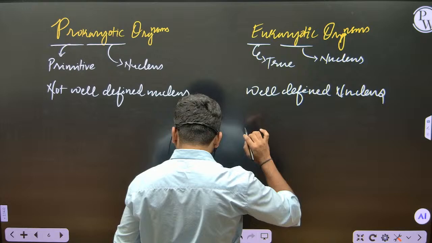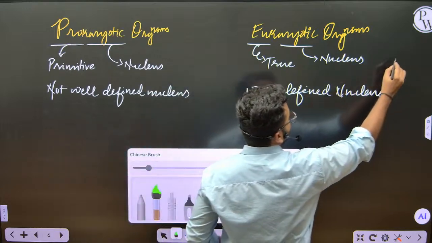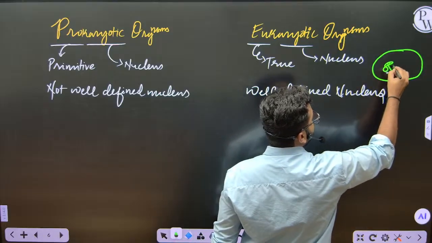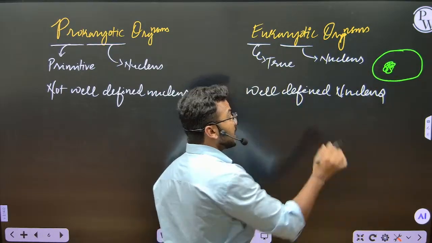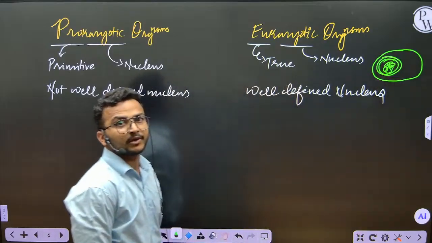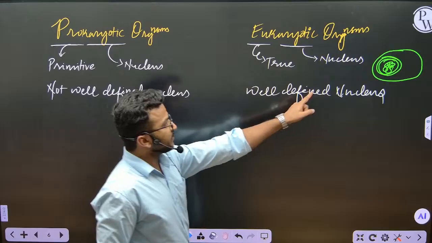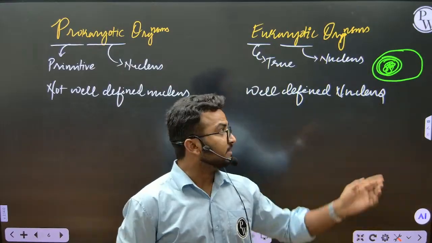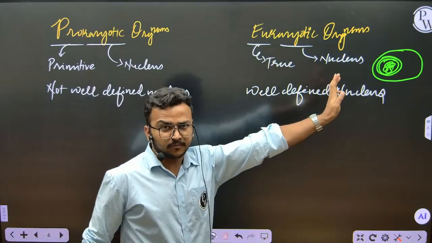Let me draw a eukaryotic cell here. The genetic material resides inside, but it is enveloped with a proper double membrane structure. The nucleus is well defined, and within that the genetic material is there. That is the case in eukaryotic organisms.